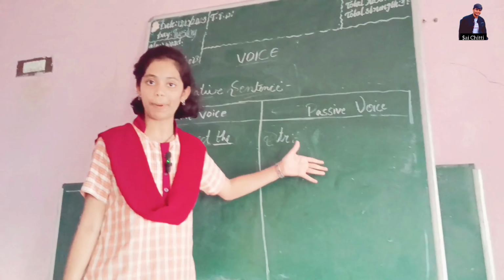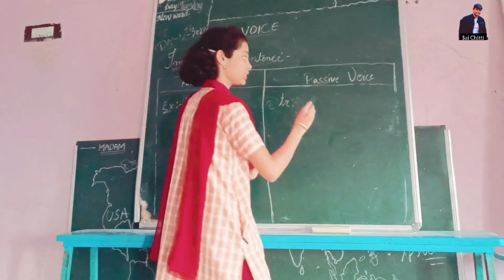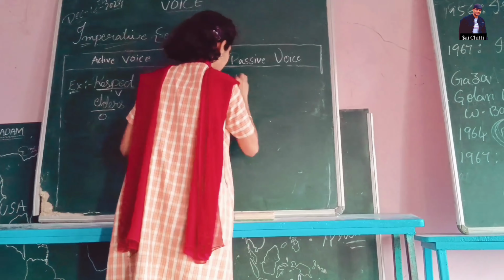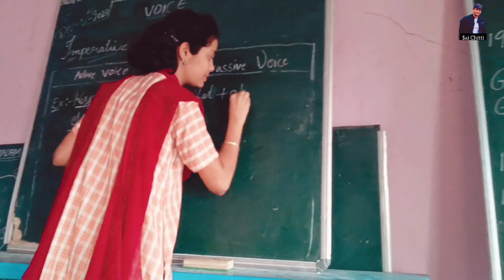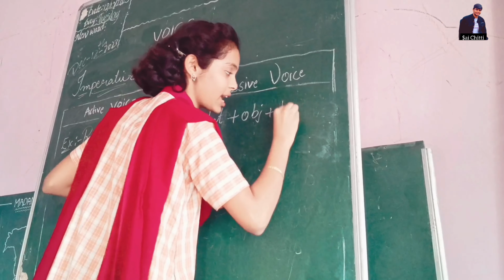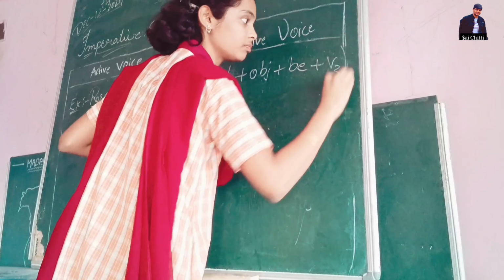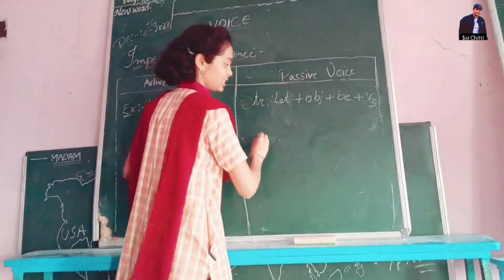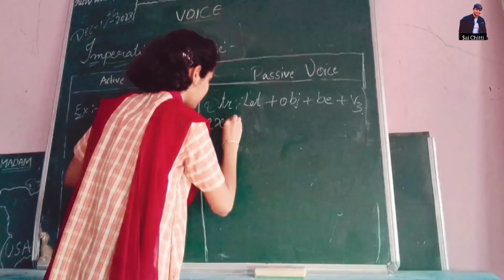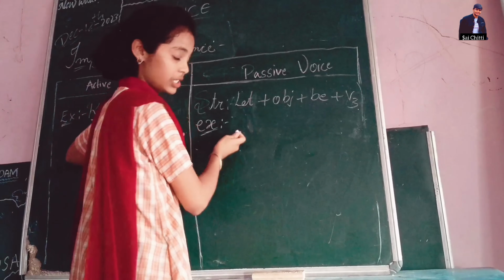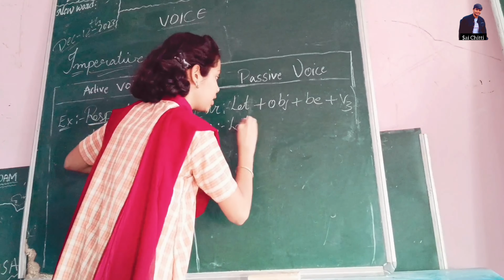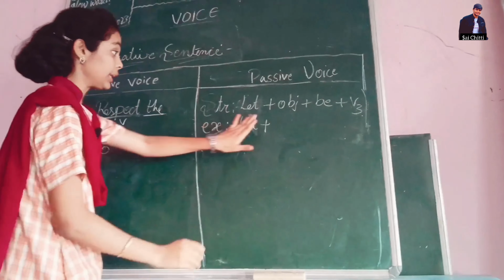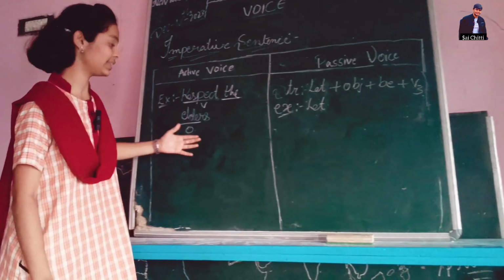Now the structure for passive voice is let plus object plus be plus V3. Now let's convert the sentence into the passive voice. First we should write let and then the object. Here the object is the elders.